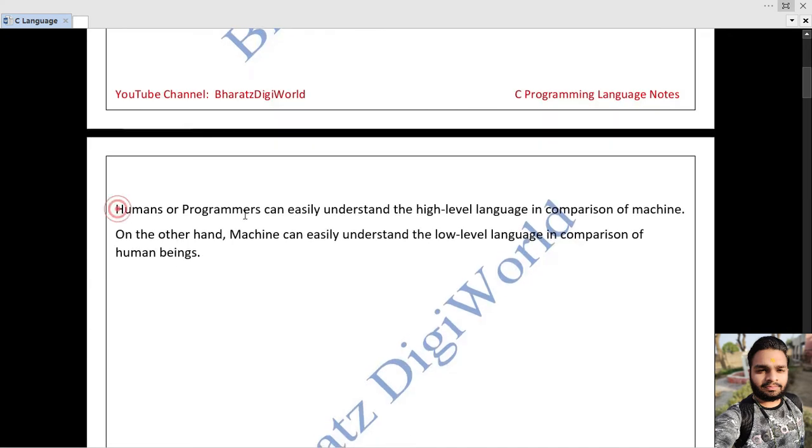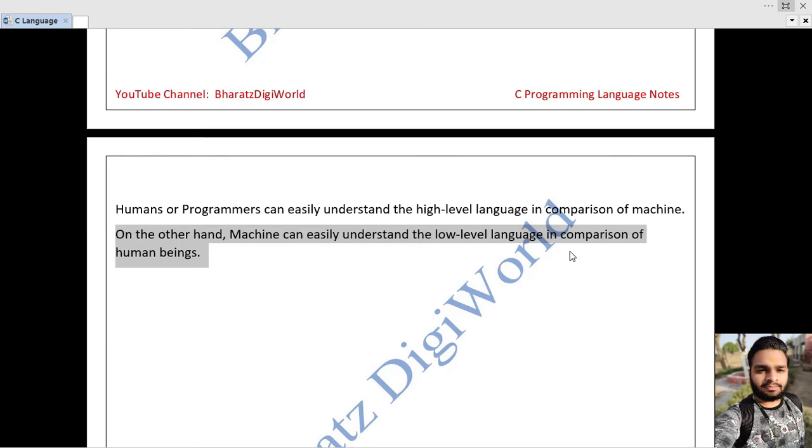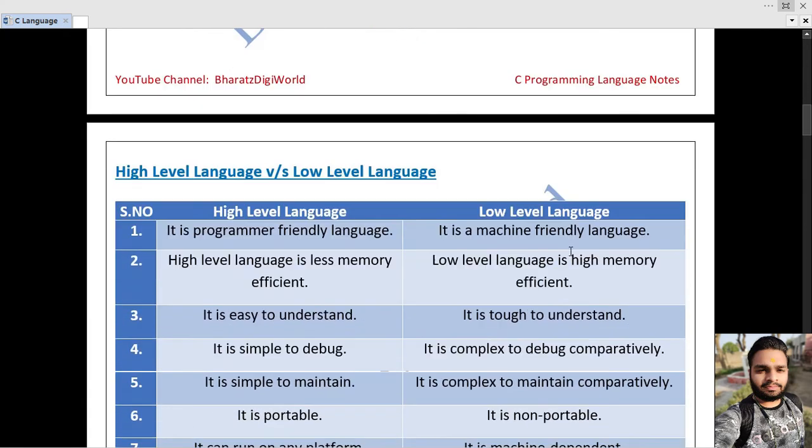Humans or programmers can easily understand the high-level language in comparison to machines. High-level language is written in our own English language. On the other hand, machines can easily understand the low-level language in comparison to human beings. So machine understands the low-level language, that is binary language, and programmers or humans understand the high-level language, that is English language. Now let's see some differences between high-level and low-level languages.